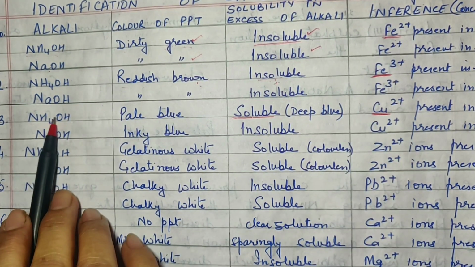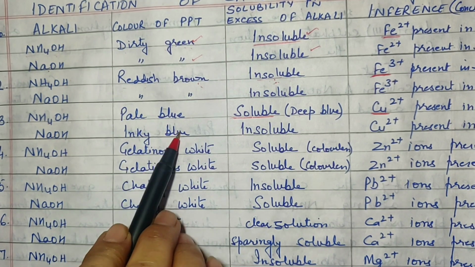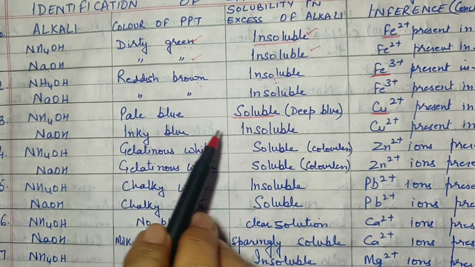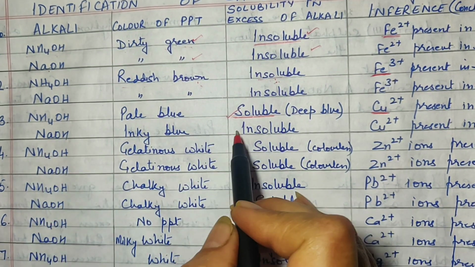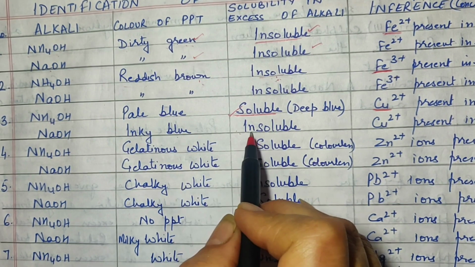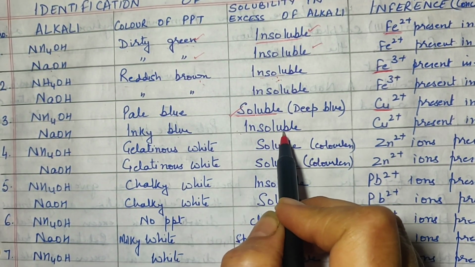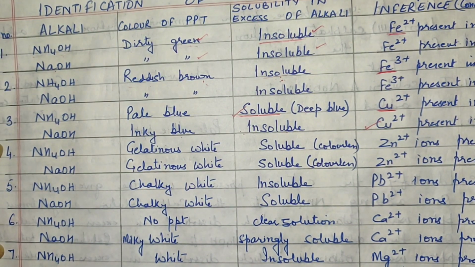Instead of ammonium hydroxide, if you had taken sodium hydroxide, you will straight away get an inky blue precipitate. This will not dissolve. Remember, soluble in ammonium hydroxide, insoluble in sodium hydroxide. So this inky blue precipitate will not dissolve. It will remain insoluble, and this also indicates the presence of copper ions in the salt.